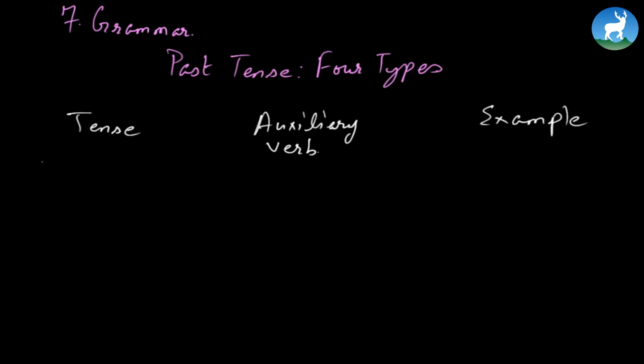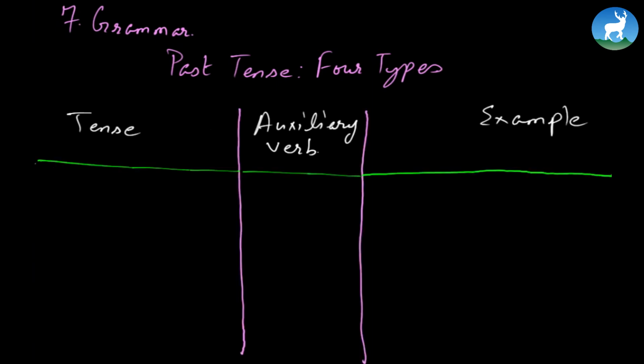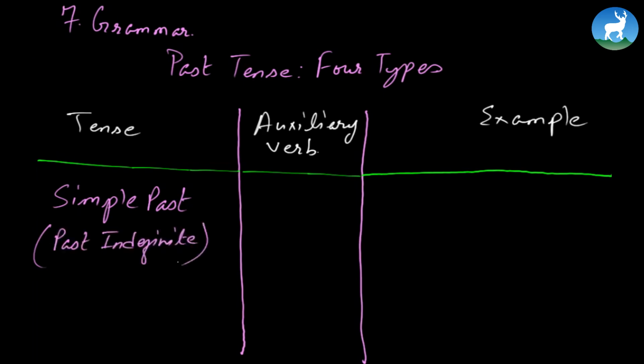Okay, so now here you go. Simple past. Simple past denotes an action, or it's also called indefinite past or past indefinite. Past indefinite, meaning an action that happened somewhere in the past, but its time is unknown, but it did happen somewhere in the past. Maybe it happened 5 minutes ago, maybe it happened 5 years ago, or 500 years ago, or 5 million years ago. An event that occurred somewhere in the past. That's why past indefinite, time unknown.